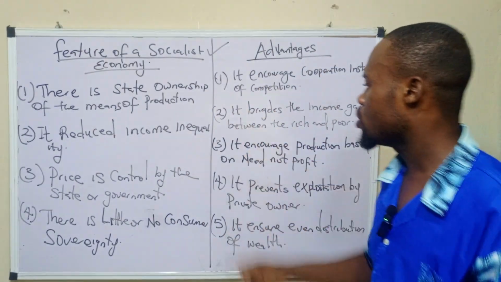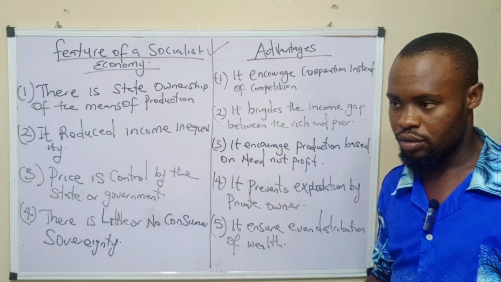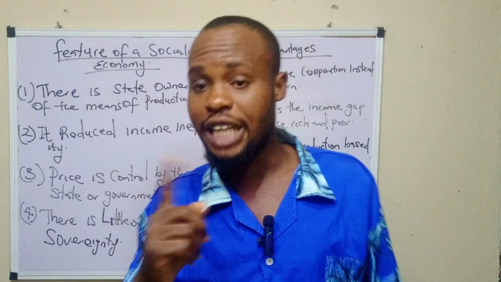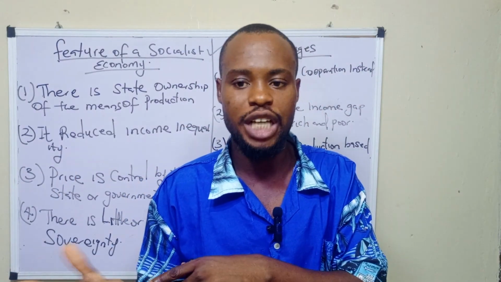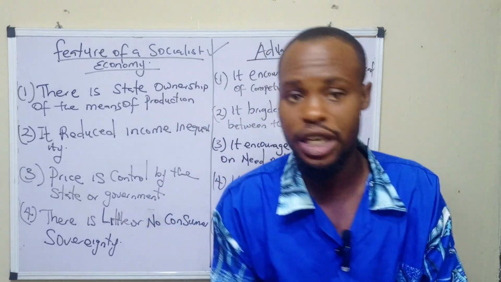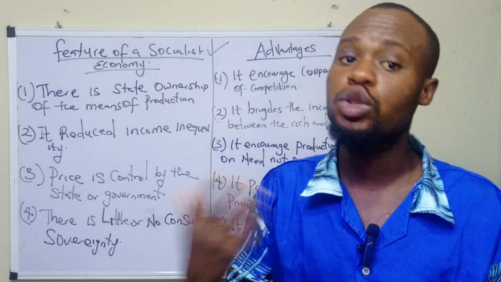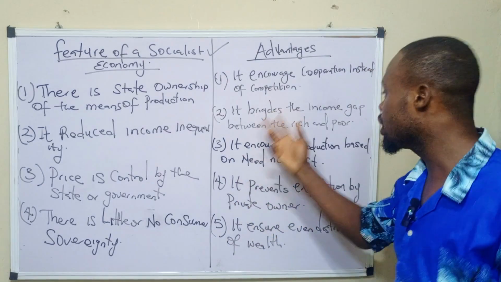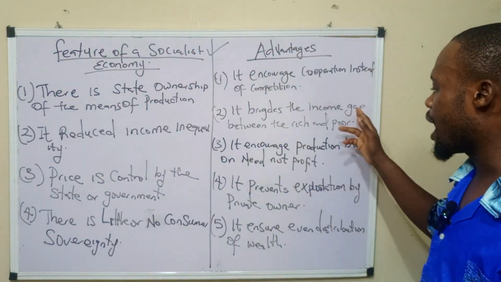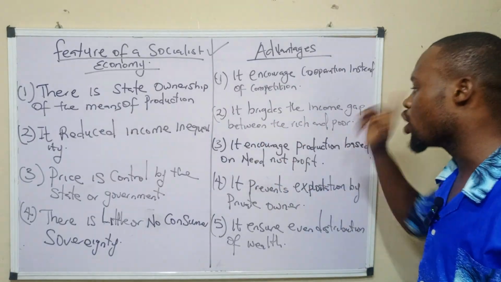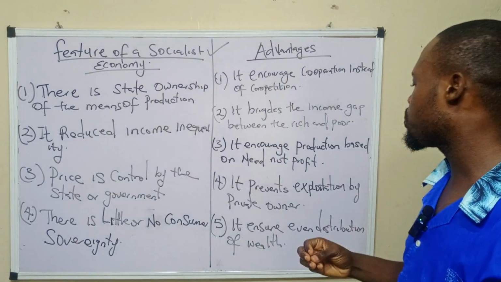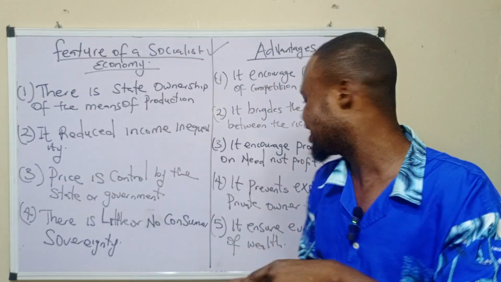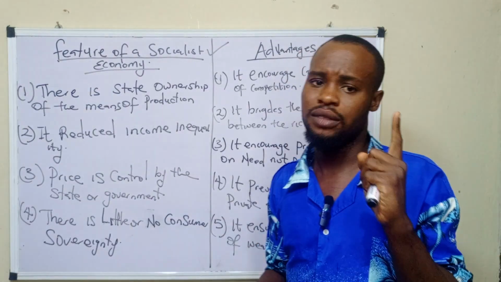Number two. This number two is a JAMB question. I've forgotten the year JAMB asked that question. They said, which economic system bridges the gap between the rich and the poor? The answer is a socialist economy. So it's also an advantage of a socialist economy. So it bridges the income gap between the rich and the poor.